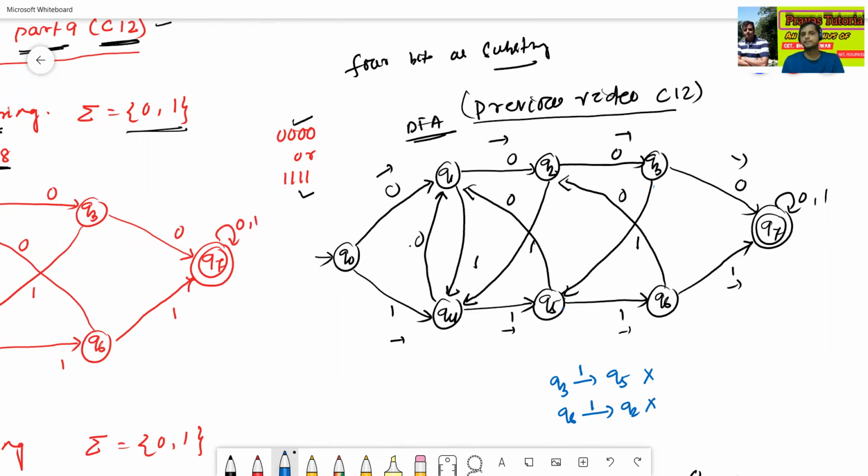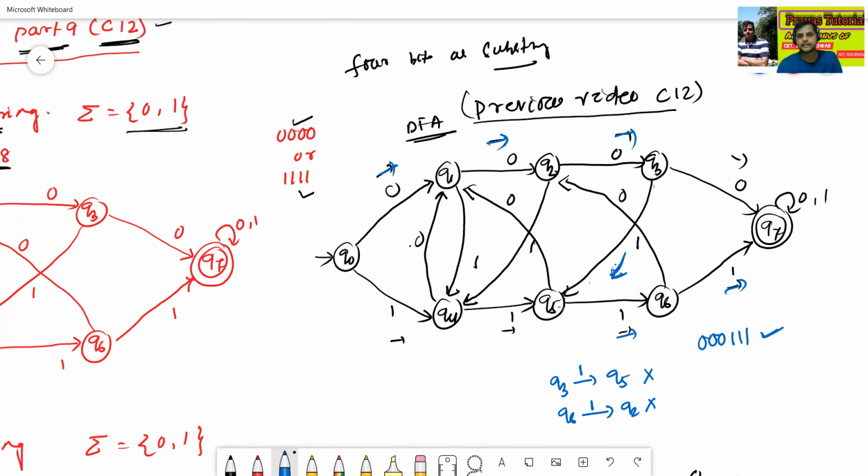Why is it a mistake? If there is a 1 transition from Q3 to Q5, then the string 000111 is accepted.